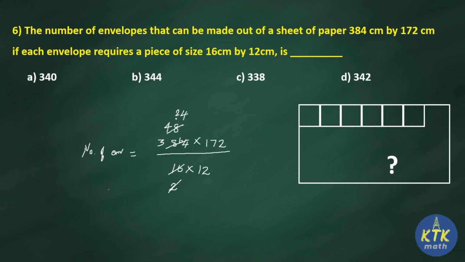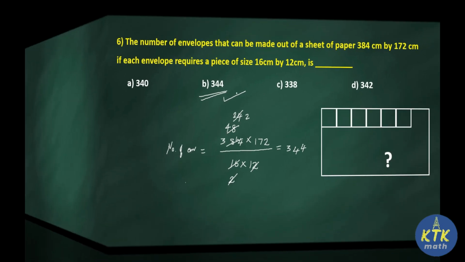How many times? 24. Now this 24 can be cancelled here with the 12. How many times? 2 times. So 2 times 172. You multiply, and what you are getting? 172 into 2 is nothing but 344. So therefore from this sheet I can make 344 envelopes. So the answer for your sixth question is option B, 344.